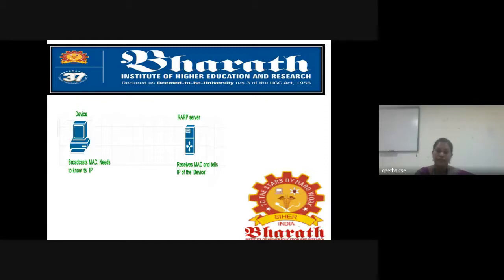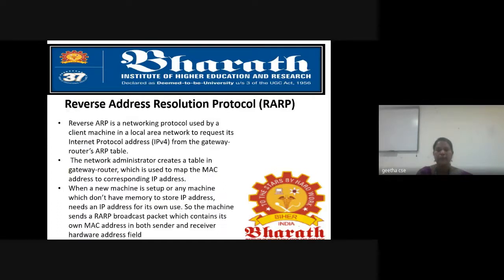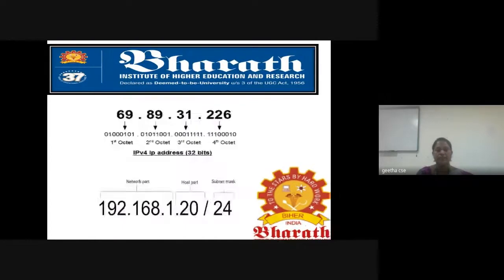In the physical layer, we saw the physical components involved during the transmission of data. Then the data link layer: when we are transferring data, what problems will occur, how we have to transfer error-free data, what the possibilities of error occurrence are, how we have to detect and correct the error. All these things are done in the data link layer. When we come to the network layer, that is our part, that is what we have seen in this lecture.